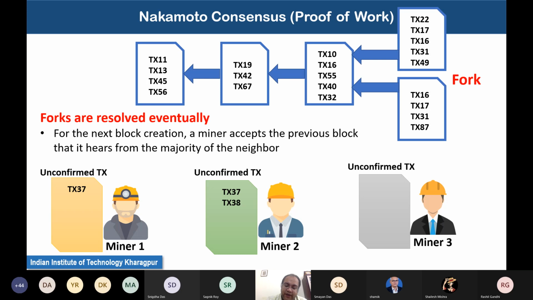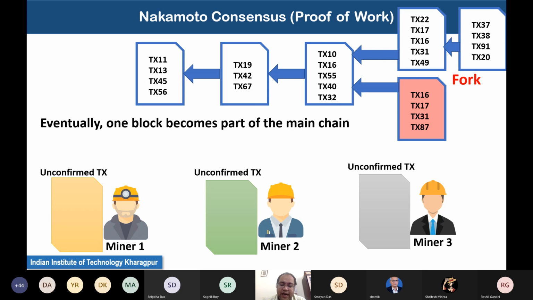That means with this 50% rule, you accept a block only when you hear it from the majority of your neighbors or peers, which will eventually discard one of the blocks. So with one of the blocks, people will discard it, and the next block that is getting mined will be added to one of these 2 blocks. That way, over time, one chain will be longer than the other chain. So one branch of the blockchain will be longer than its other branch.